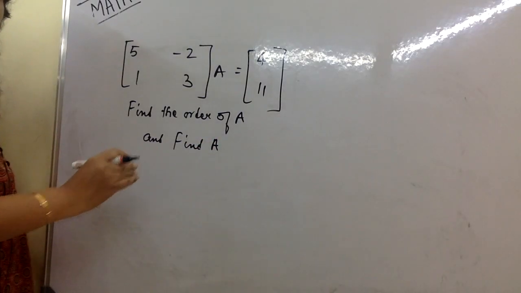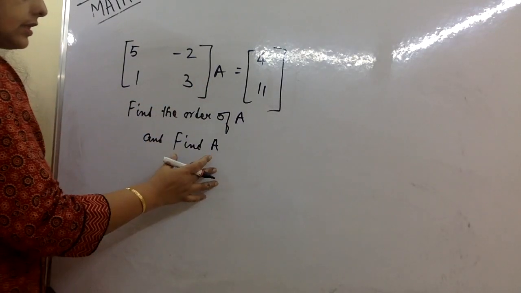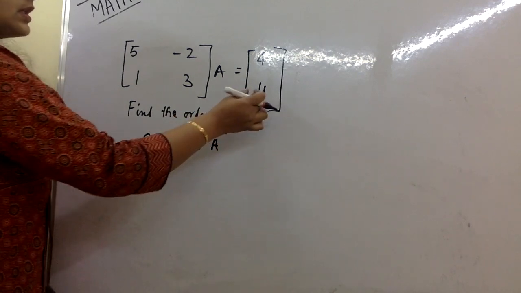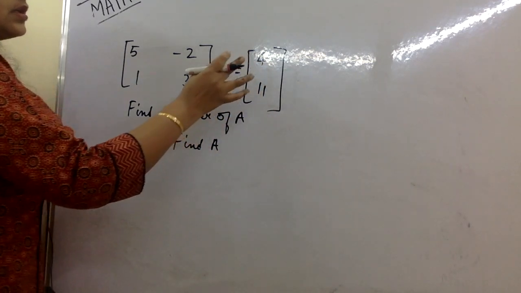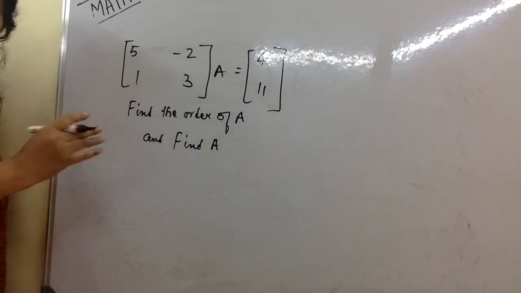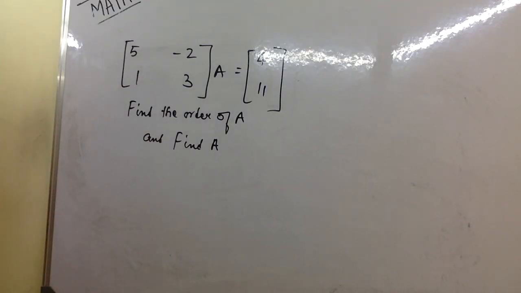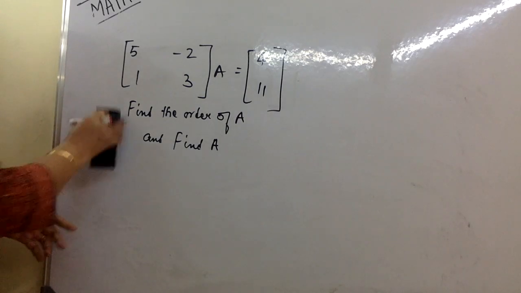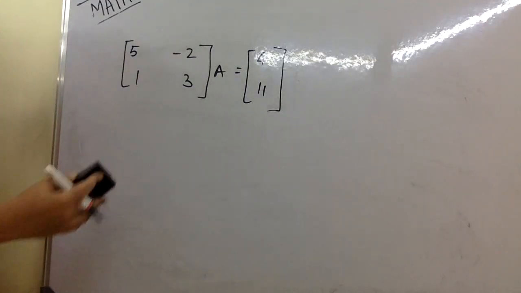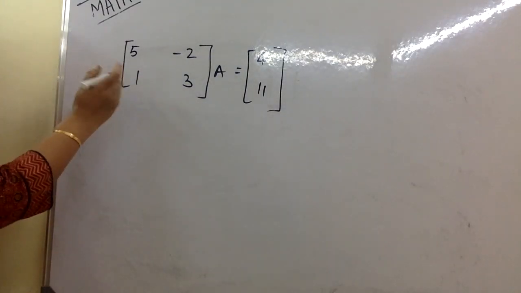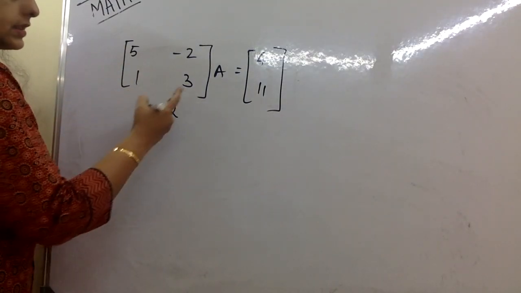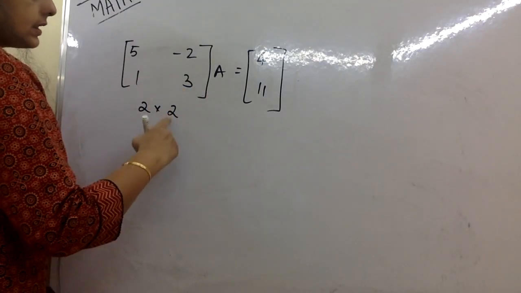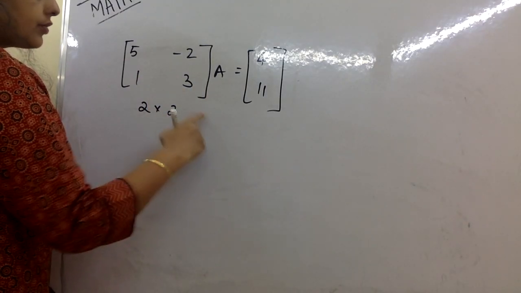So the question says find the order of A and find A. Here there is a slight problem. It is a 2 by 1 matrix. Rows come first and then comes column. So here what to do? Let's write here only. I can clearly see 2 into 2 for this. For this, the number of rows has to be 2.